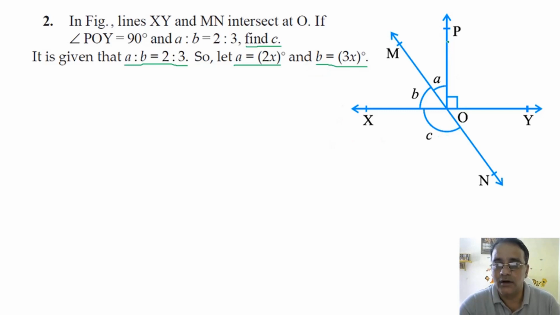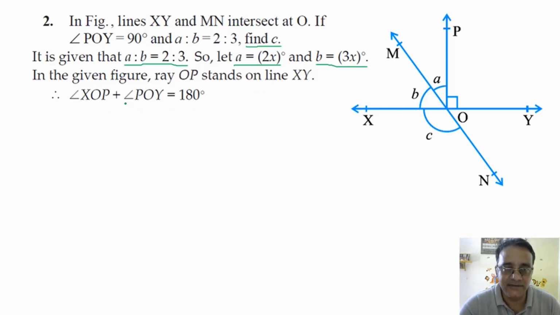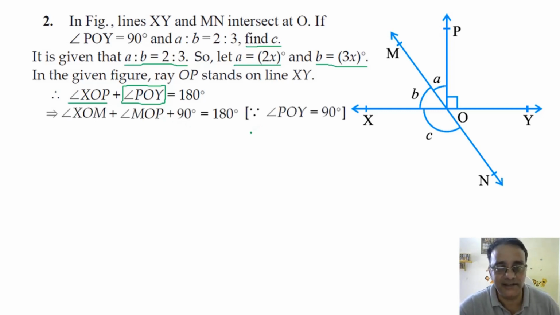Now what is the sum of these two angles, angle XOP and angle POY? 180 degrees. Why 180 degrees? Linear pair. Okay, so in the given figure, ray OP stands on XY. So the sum of these two angles is 180 degrees, and we know the value of this angle. What is the value of this angle? 90 degrees. And this angle we can split into a plus b. So after this we can write a plus b plus 90 degrees is equal to 180 degrees.